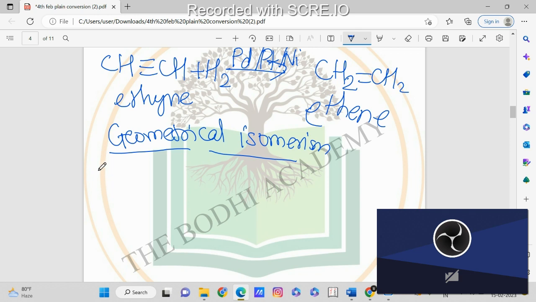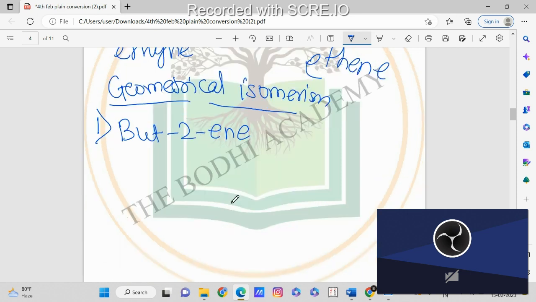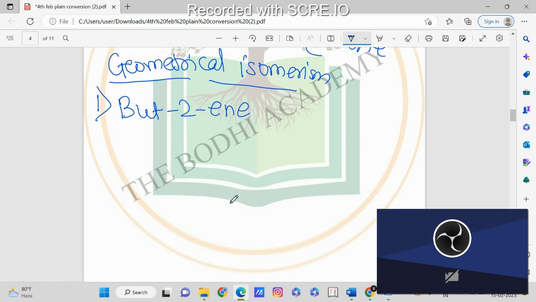So let's take an example of but-2-ene. What is the formula for but-2-ene? In the normal way we can write it as CH3 CH double bond CH CH3.